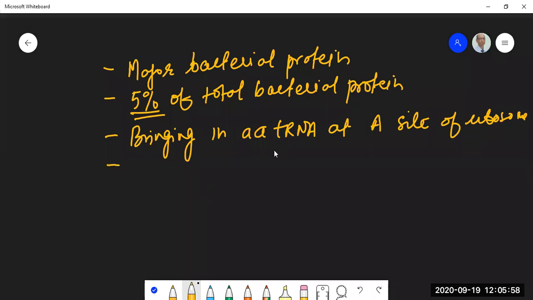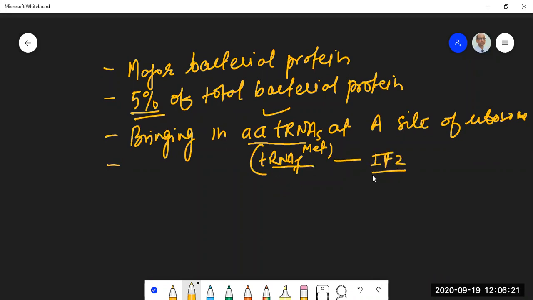Okay, so this factor, it can bind to all amino acid tRNAs except the initiator tRNA. tRNA FMET, except this tRNA, it can bind to all amino acid tRNAs. You know, yesterday we discussed that tRNA FMET is recognized by initiation factor 2.